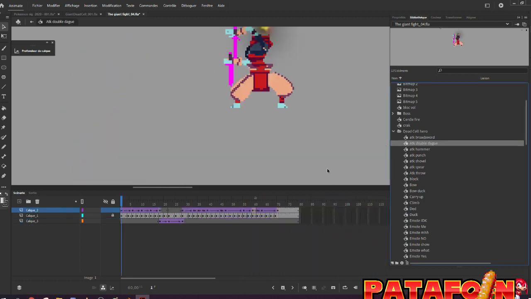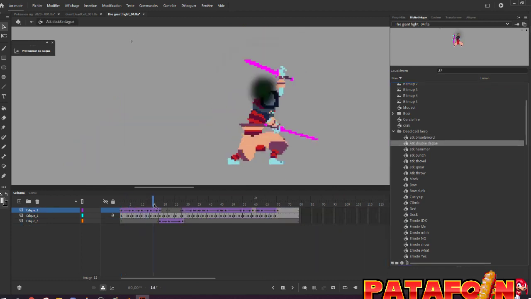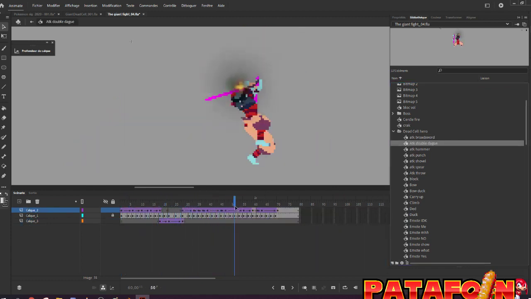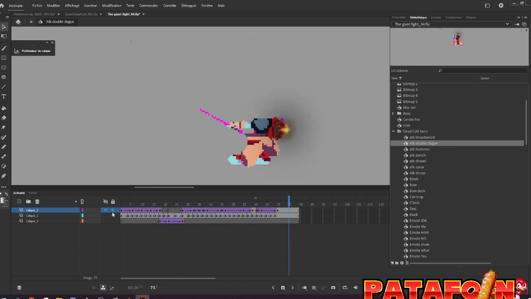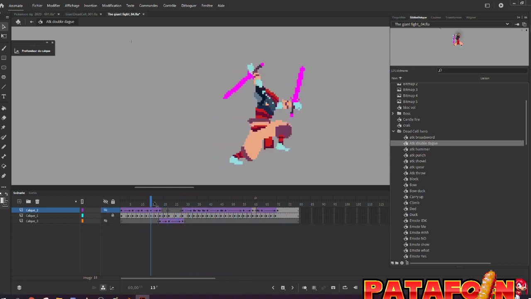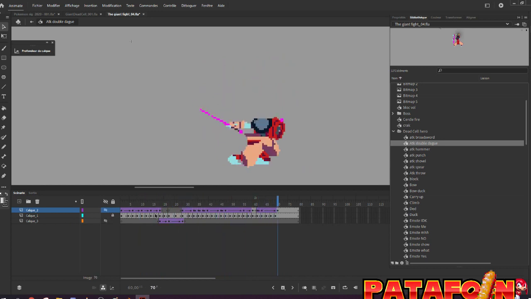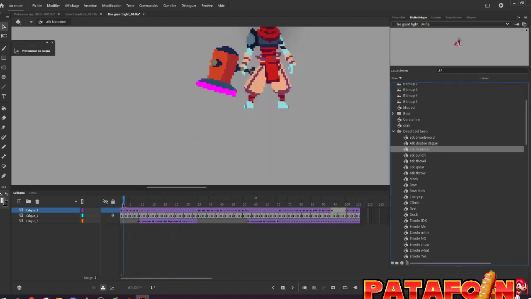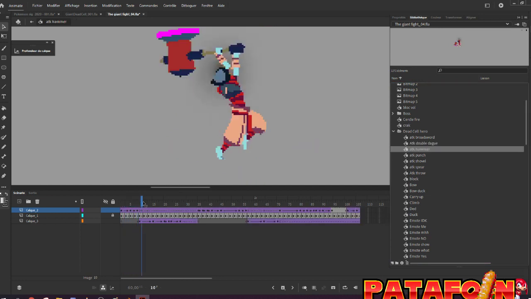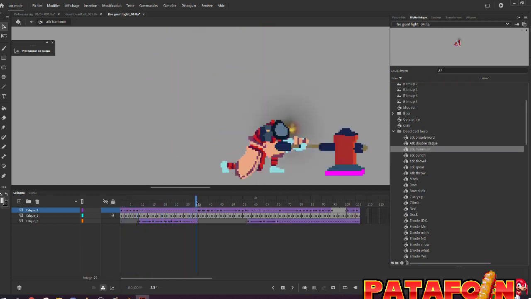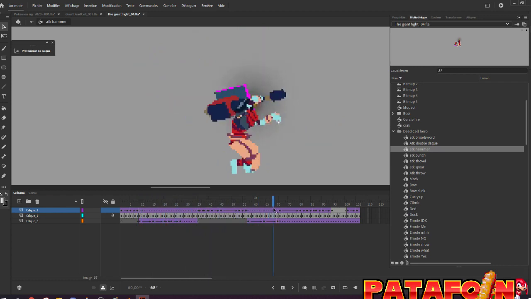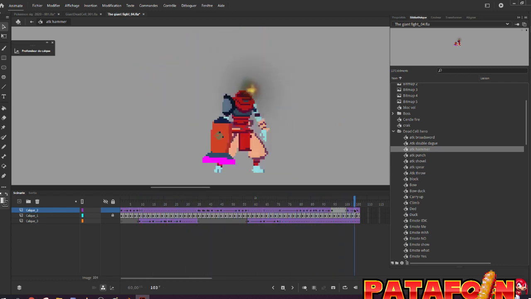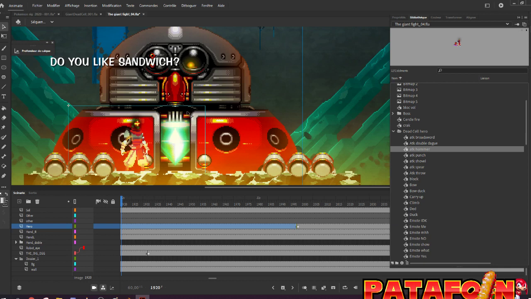And for all of them, I needed to move the head. Because like I said, in the sheet there is no head. One last example. So as you can see, it took a while to do this.